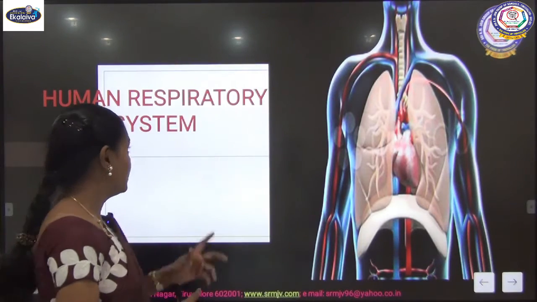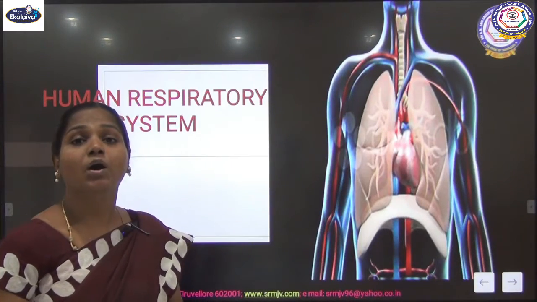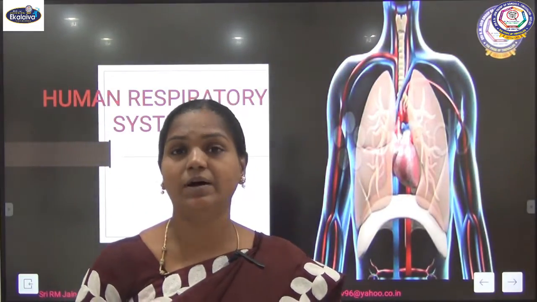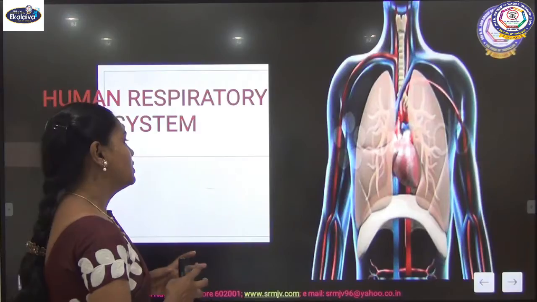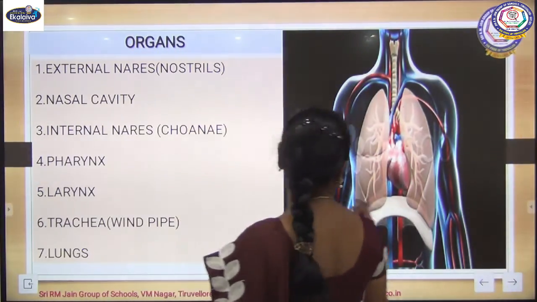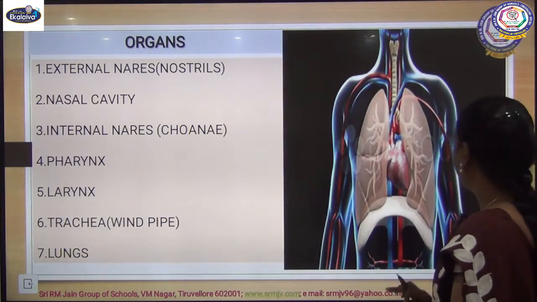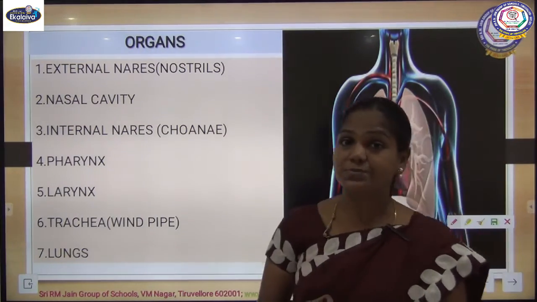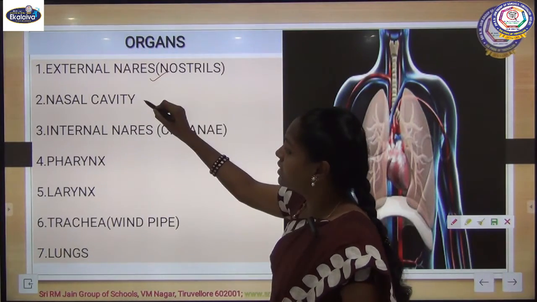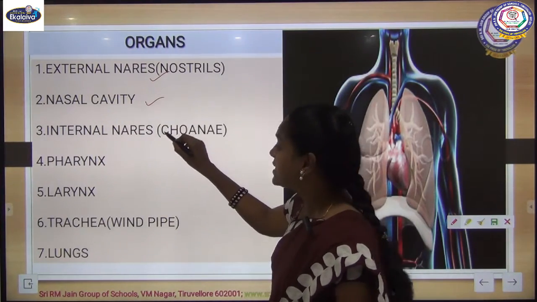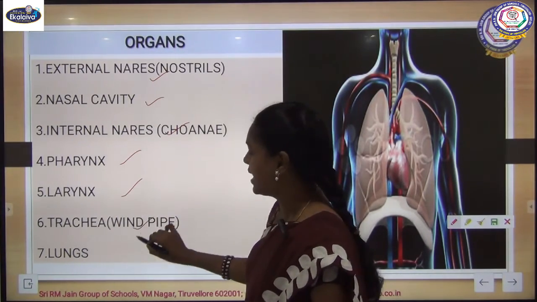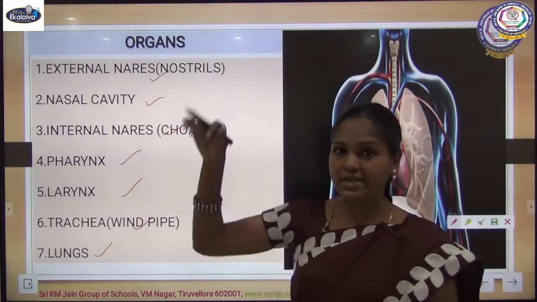Today in this video we are going to see the organs which make up our respiratory system. Our respiratory system is made up of all these organs: external nares, nasal cavity, internal nares, pharynx, larynx, trachea and lungs. These are the organs.